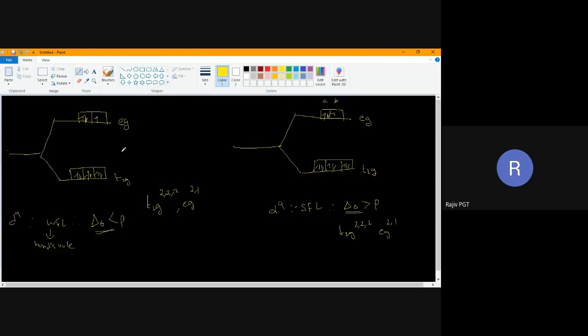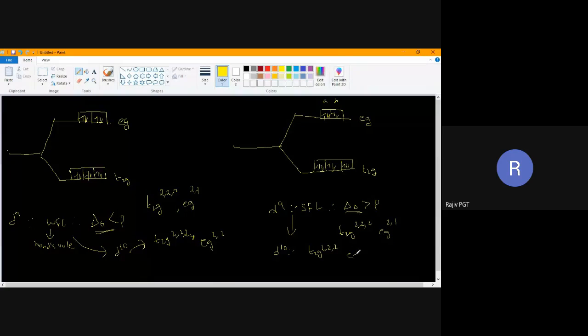Now if I extend to the 10th electron, this 10th electron will be placed here. Here also the 10th electron will be placed here. So this will be represented as T2G 2, 2, 2, EG 2, 2. This is for D10, for weak field ligand. If I take strong field ligand for the D10 configuration, it will be T2G 2, 2, 2, EG 2, 2. Both configurations are the same. Understood now up to here?